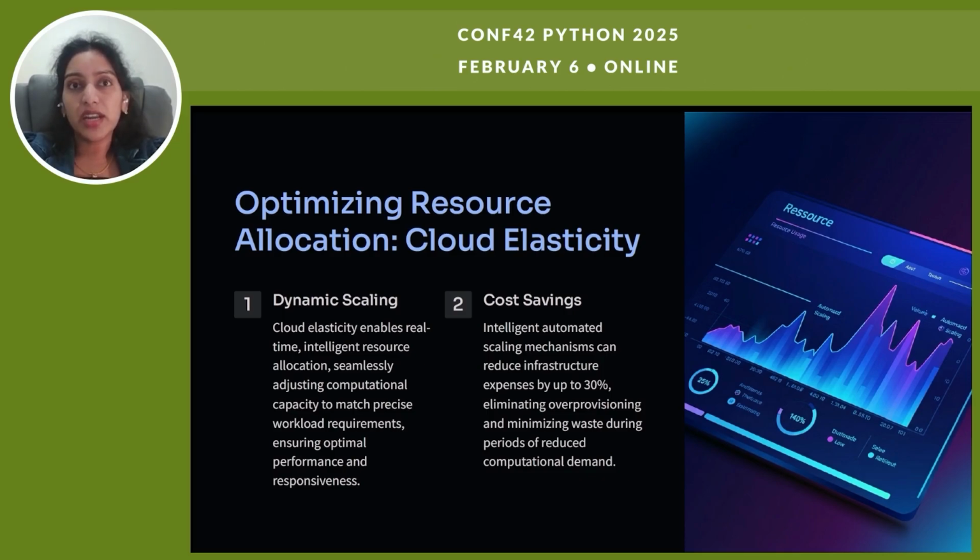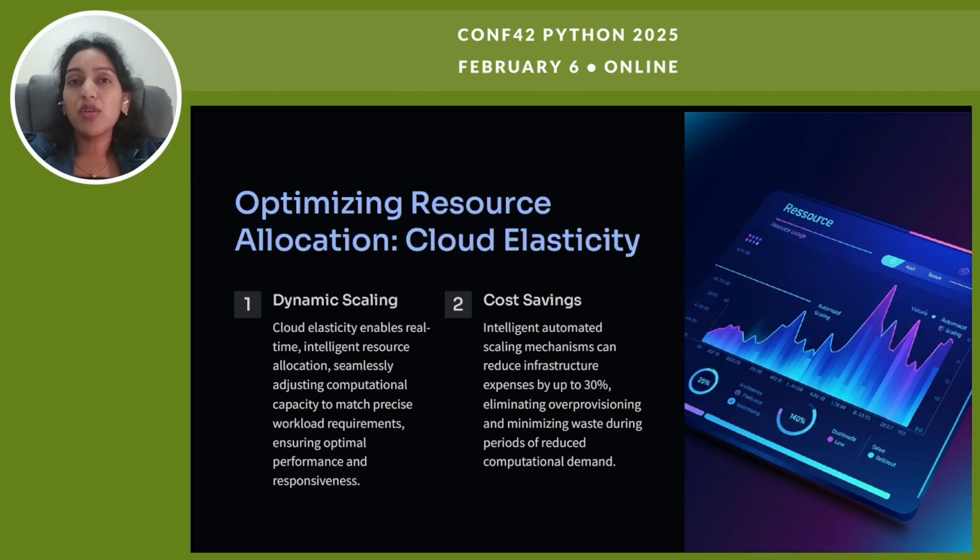Elasticity, on the other hand, eliminates the need to over provision resources, where companies traditionally maintain extra capacity to handle peak loads. By automating scaling, organizations only pay for the resources they actually use, reducing infrastructure costs significantly, which is critical for any business. Let's say streaming platforms benefit from elasticity by scaling up resources during the evening when user activity peaks and scaling down during the early hours of the morning.